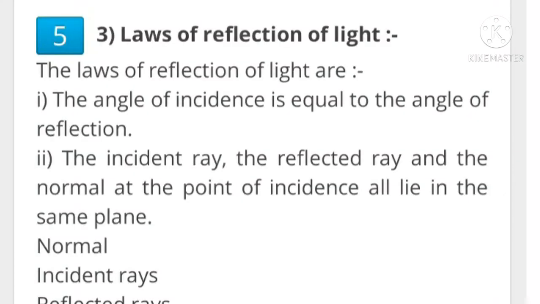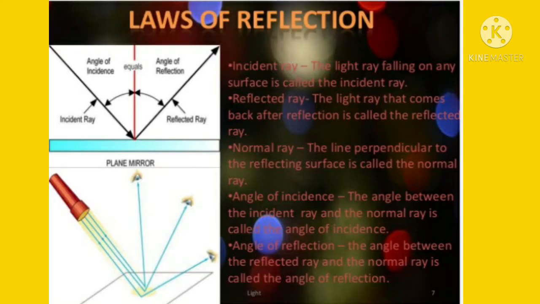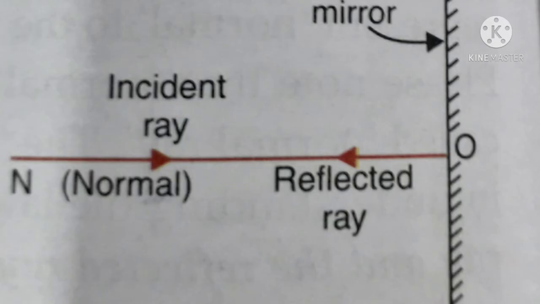The two laws of reflection of light are: number one, the angle of incidence is equal to the angle of reflection. Number two, the incident ray, the reflected ray, and the normal at the point of incidence all lie in the same plane. What would happen if I threw the light on the mirror along the normal, children? The light will reflect along the normal only.